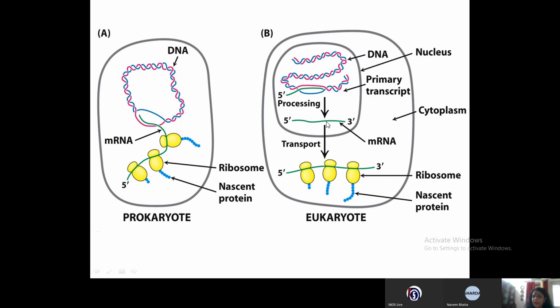When this functional mRNA comes out into the cytoplasm, then the translation starts. You have polyribosomes, ribosomes which are forming the polypeptides. So this is the difference between the transcription process that's happening in the prokaryotes and the transcription that is happening in the eukaryotic cell.